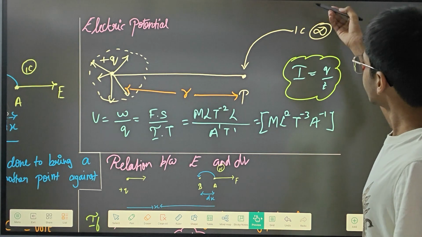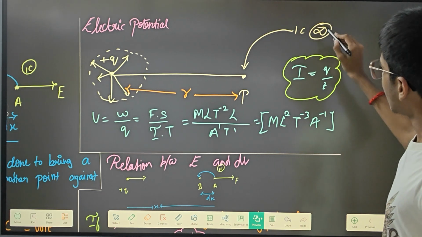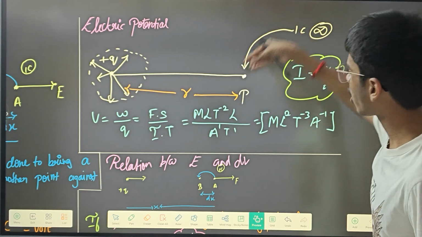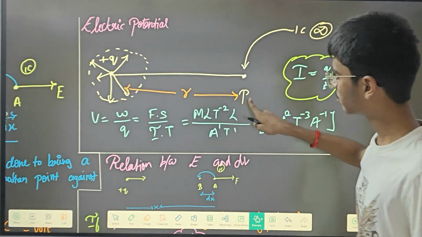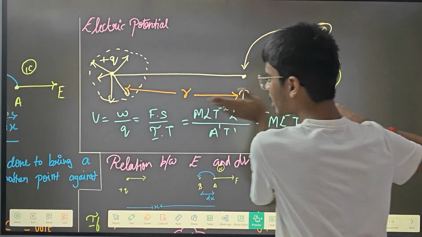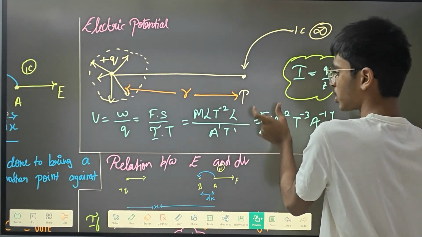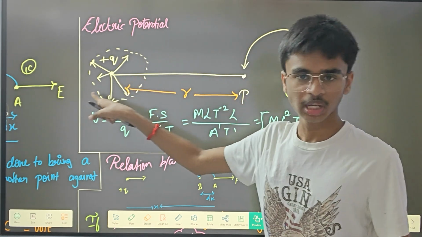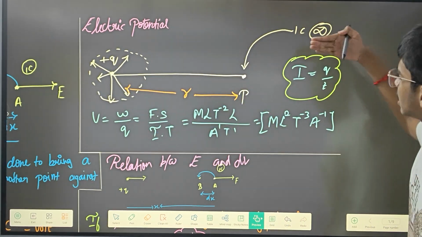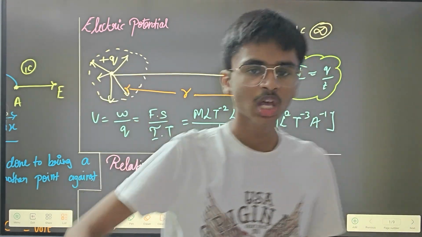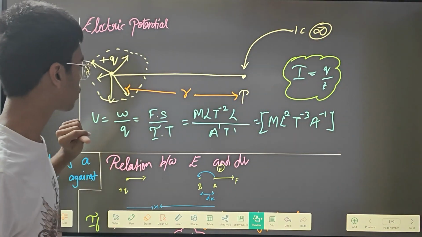See, there is one unit positive charge that is at the infinite point. So you have to bring it to this point P. This point is known as point P, and there is also another charge at r distance from this point P. That charge is also positive. So as you bring it closer, there will be some sort of repulsion force, because this is positive and this is also positive.